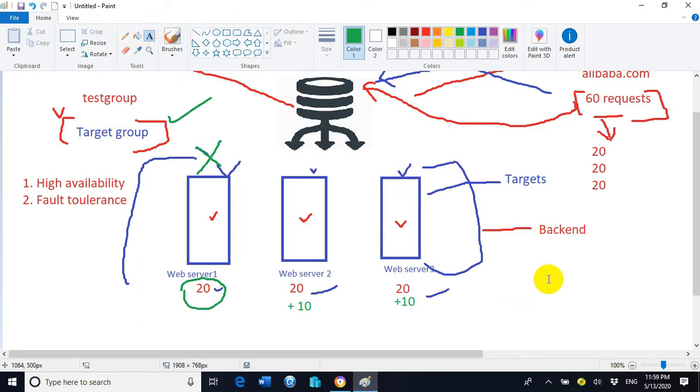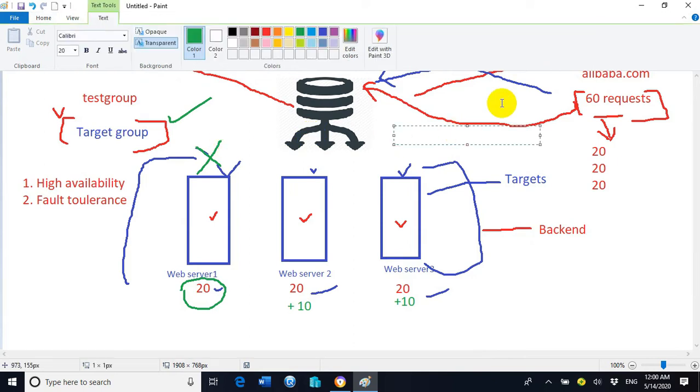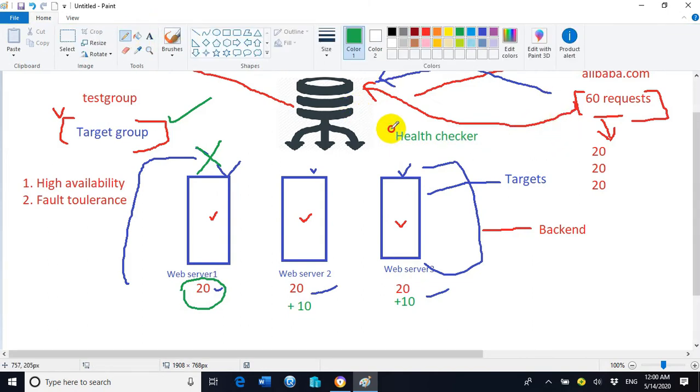Let's say this is a health checker. The health checker will check the health of every target or node located inside the target group, which we named test group. You can give any name; it's as per your wish.